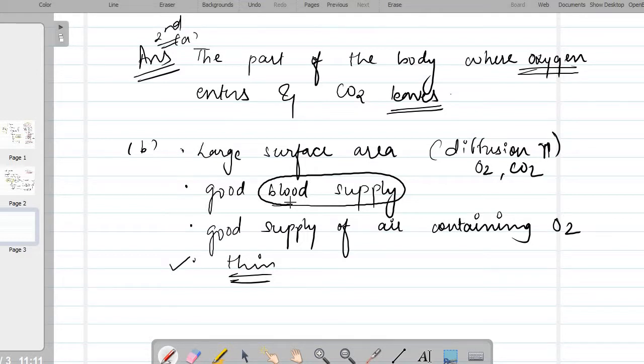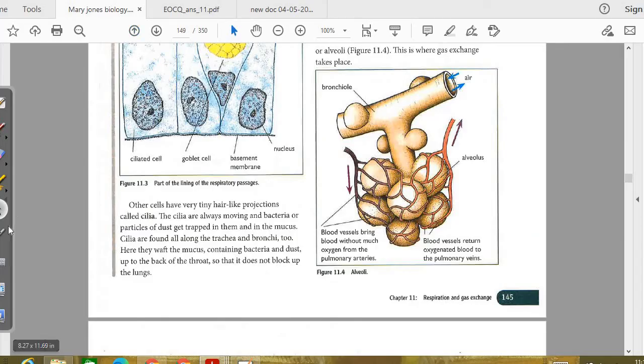And we have seen the structure of the gills, which is basically the tuft of the capillaries around the radial line. It is this picture of your book. So there is a great supply of blood right here, so that there will be an easy way for the carbon dioxide and oxygen to enter the blood, and also the diffusion gradient for the gases between the air and the blood will be maintained if the supply of blood is good.